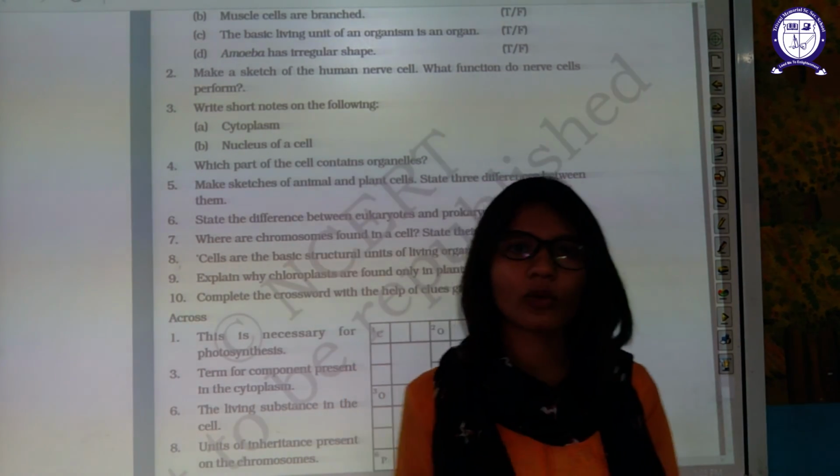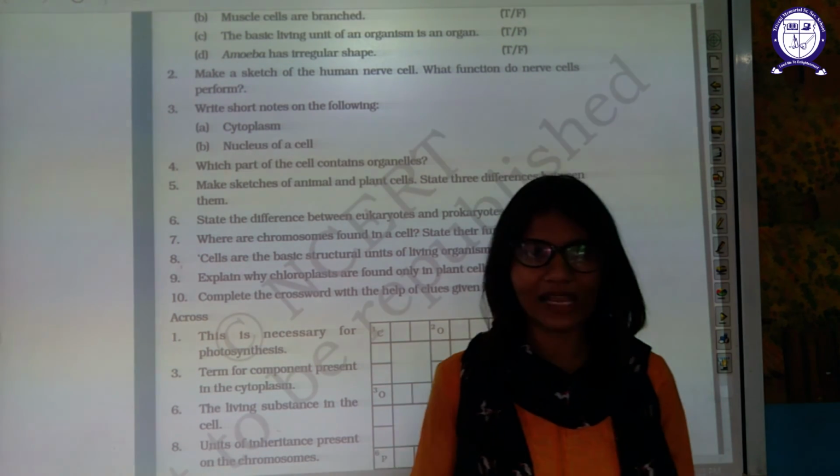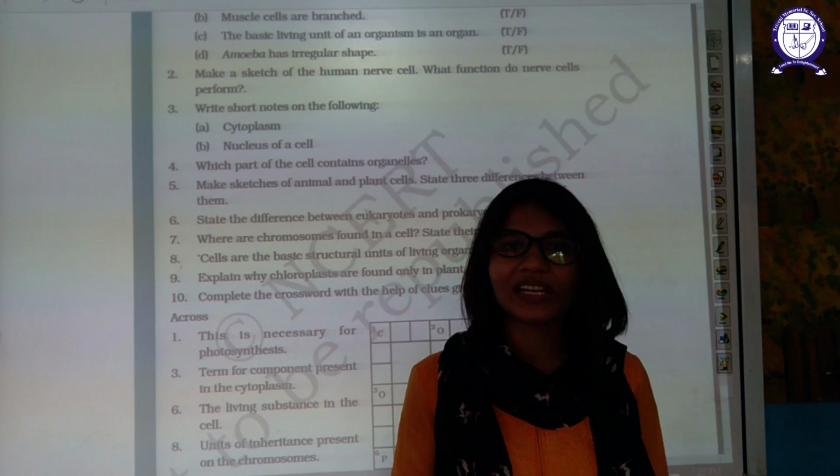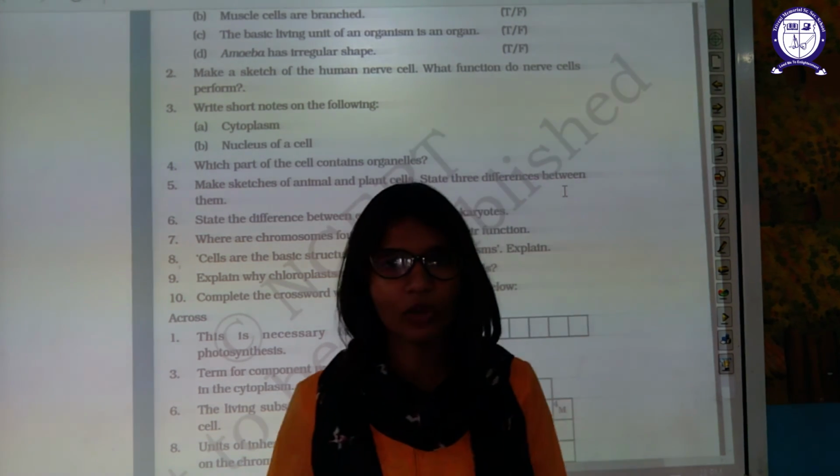Cells are the basic structural unit of all living organisms. Explain. In this part, you can compare them with bricks. Like bricks are the fundamental unit of a building, in the same way, cells are the fundamental unit of all living organisms.